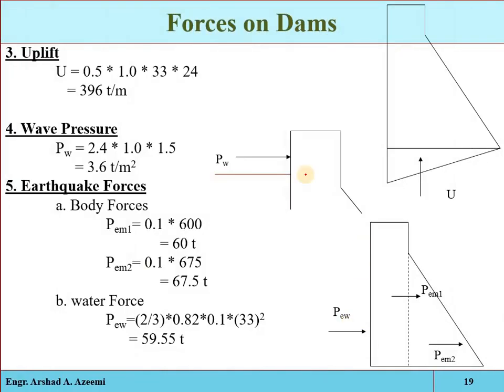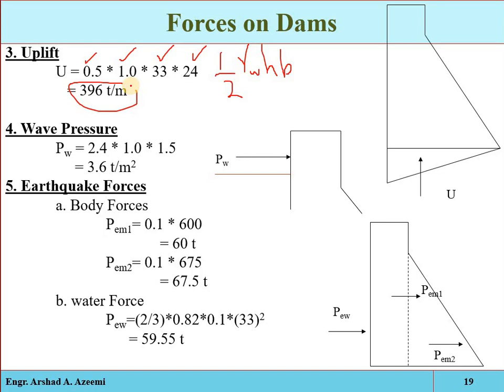The second one is the uplift pressure. As we know, uplift pressure is equal to 1/2 times the unit weight of water multiplied by the height of the water in the reservoir and multiplied by the base width. So the base width is 24, the height of water in the reservoir is 33 meter, and the unit weight of water is 1, so with the 1/2 you will get 396 ton per meter. That is the uplift pressure exerted on unit length.